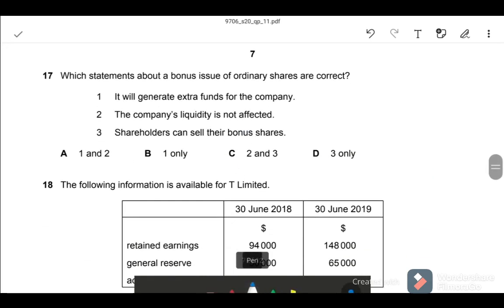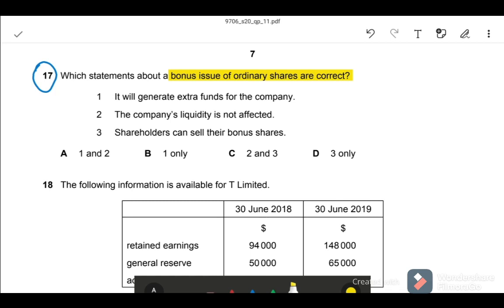Question number 17. Which statements about a bonus issue of ordinary shares are correct? What is a bonus issue of ordinary shares? The company issues fully paid up shares to the existing ordinary shareholders. That is called bonus share. In the bonus share, the company is not receiving any cash from the shareholder. They are adjusting from the shareholders' funds.